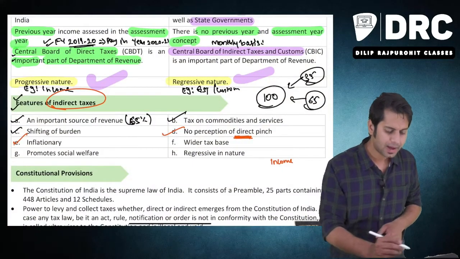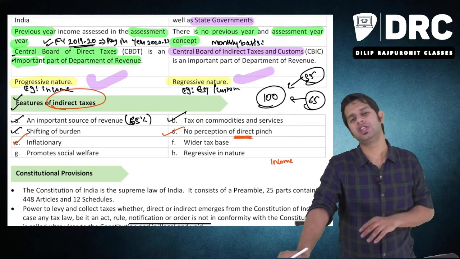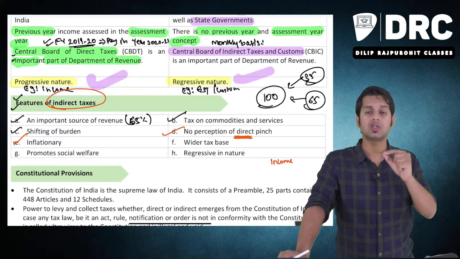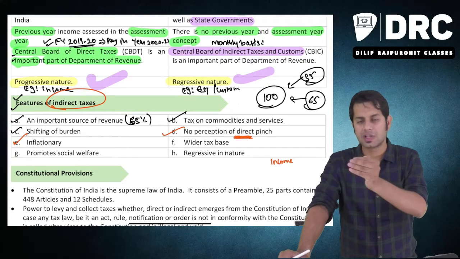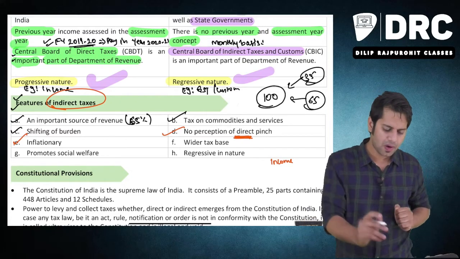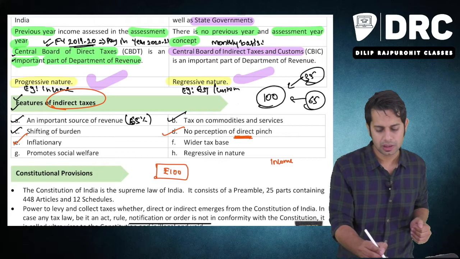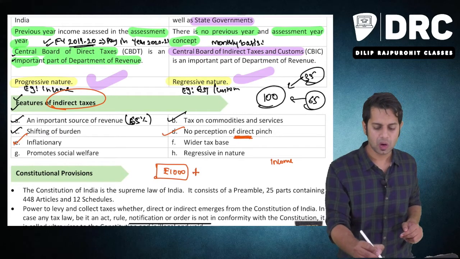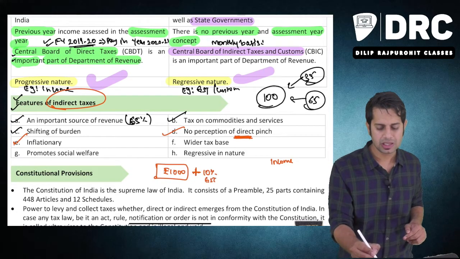Then they say that indirect taxes are inflationary in nature. Sir, what do you mean by indirect taxes being inflationary in nature? Because of indirect tax, the cost of any product or service will increase. For example, you purchase a sari worth 1000 rupees. The government says, because it is goods, you will have to pay 10% GST on this.